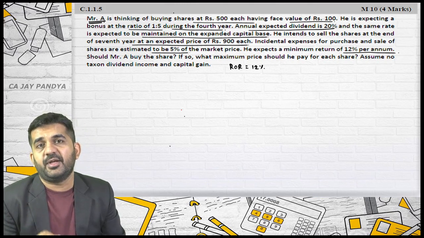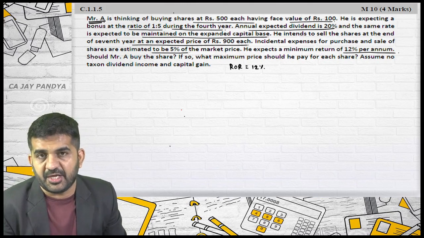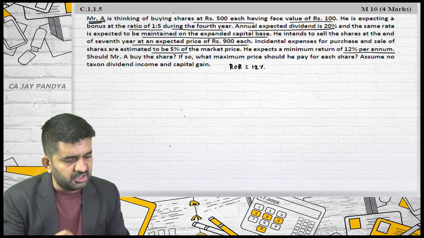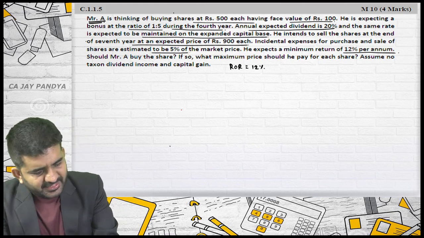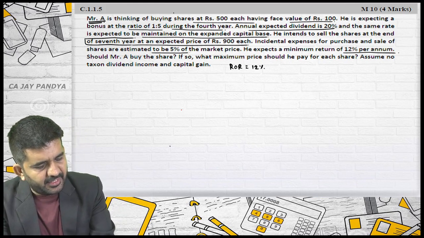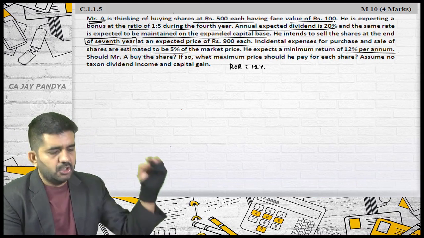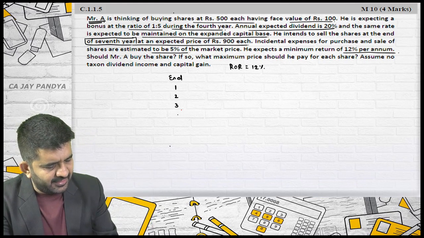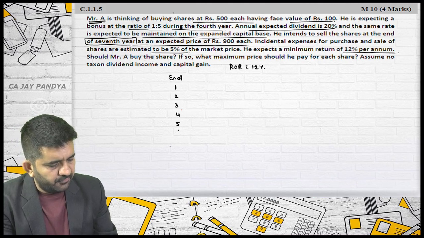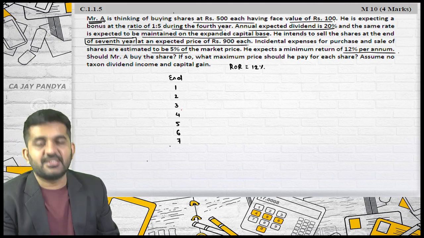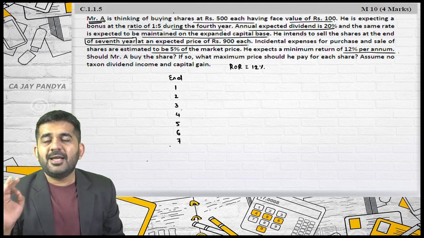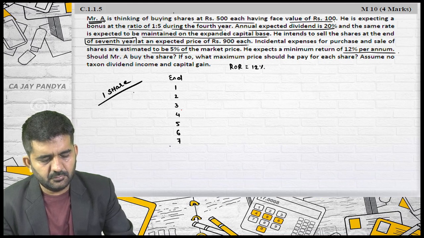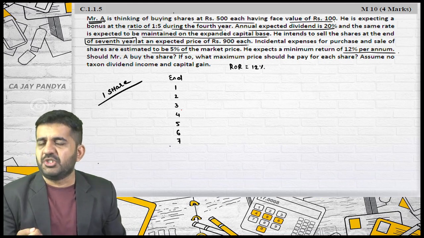First you need to find out the valuation of the share. For that purpose you need to find out the cash flow for each year. Now he is expecting to sell at the end of the 7th year, so cash flow will be at the end of the 1st, 2nd, 3rd, 4th, 5th, 6th and 7th. Let me assume one share. I am valuing how many shares? One share. Is it alright?